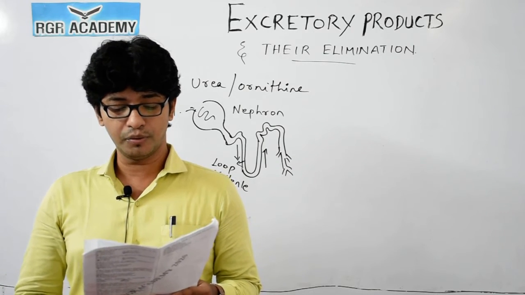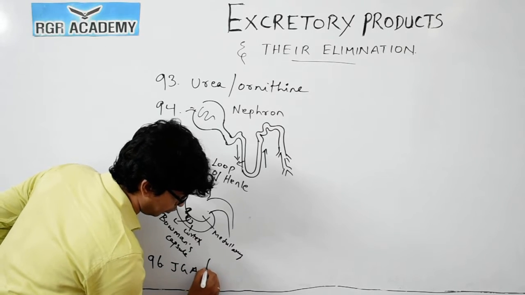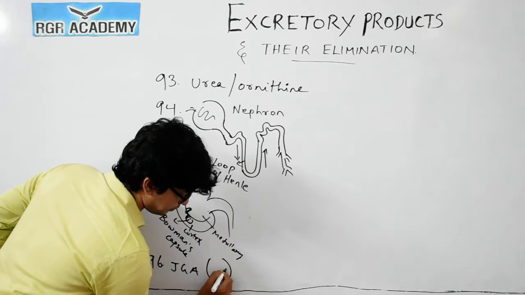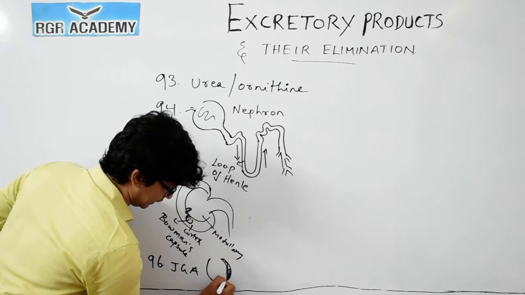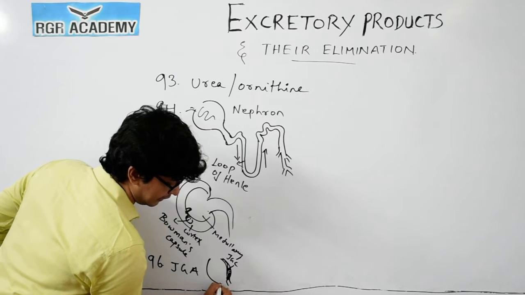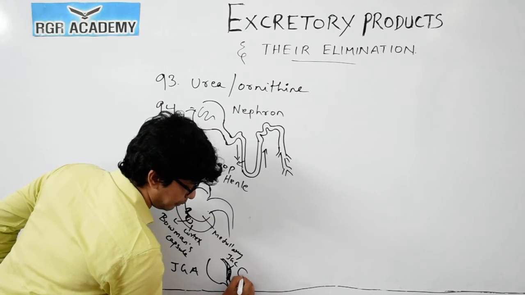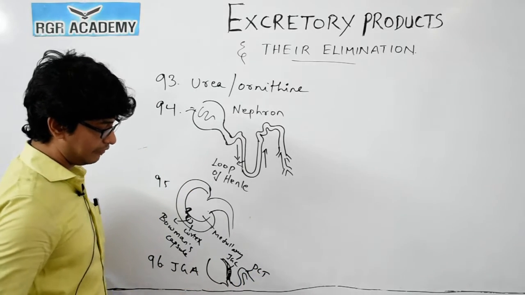So juxtaglomerular. How you could see in this case, for example, this is the glomerular part, and this is the afferent arterioles that you could see. In this area, you could see the juxtaglomerular cell, JGC. And then comes the distal convoluted tubule, DCT.